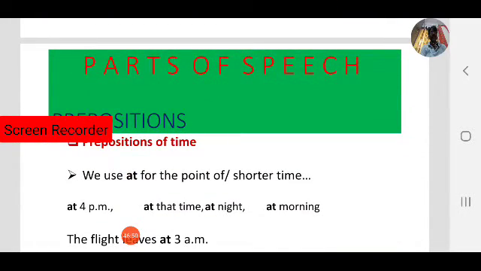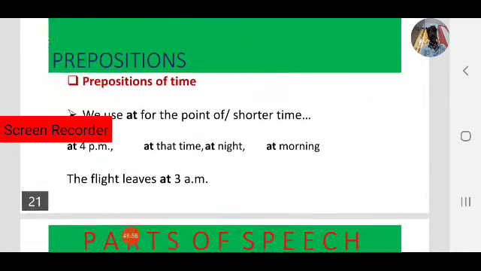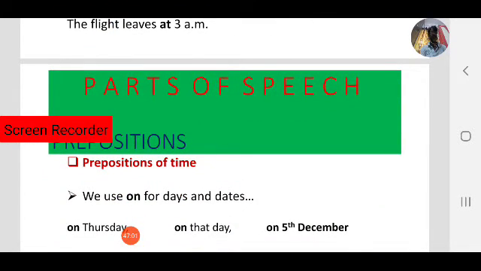Where do we use at? At indicates a specific point of time: at 4 p.m., at night, at morning. Next, on. For days and dates we use on: on Thursday, on Sunday, on 26th January, on 16th February, on 5th December.